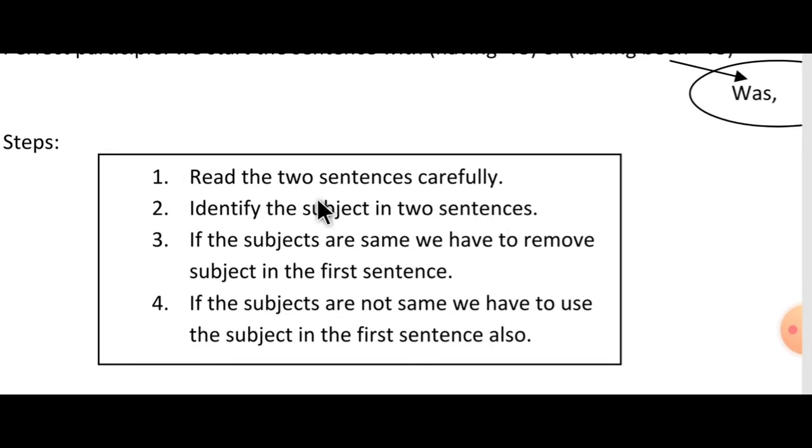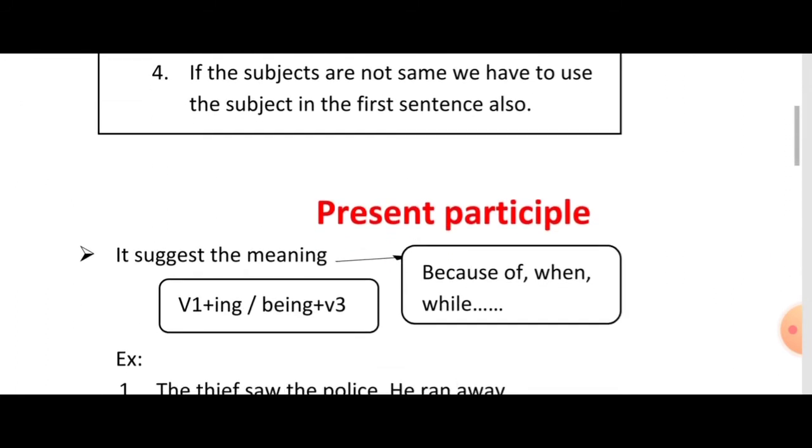First one is read the two sentences carefully. Second one, identify the subject in two sentences. Third one, if the subjects are same, we have to remove the subject in the first sentence. If the subjects are not same, we have to use the subject in the first sentence also. Observe these steps and let us practice.